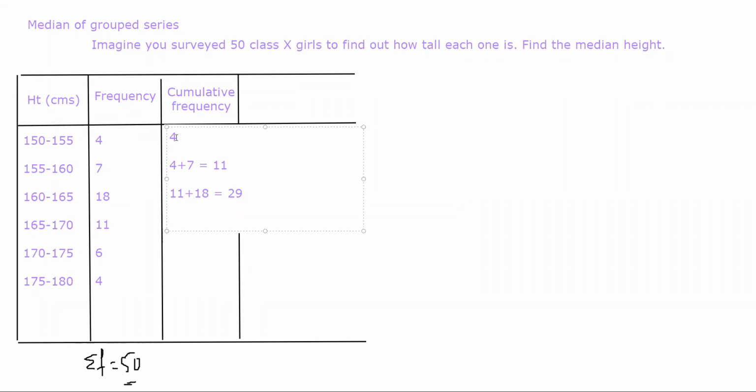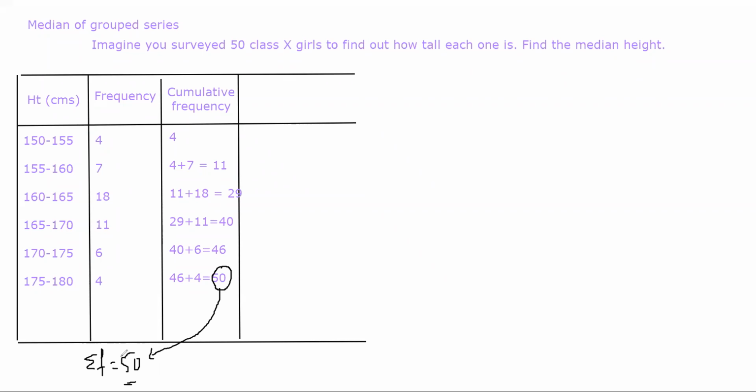Then 29 plus 11 of this class will be 40. Then 40 plus 6 equals 46. Then 46 plus 4 equals 50. Your final cumulative frequency will be equal to the total frequency. You are simply cumulating the frequencies again and again.